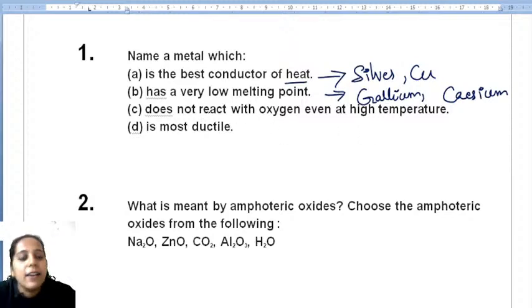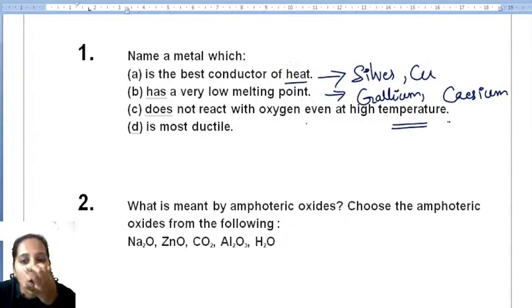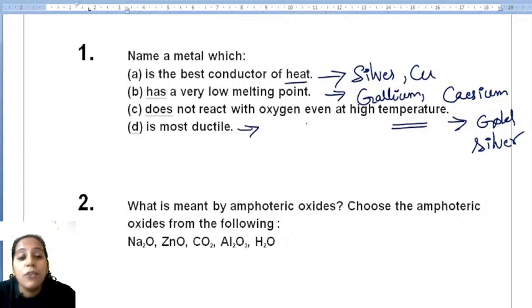Okay. Next, name the metal which does not react with oxygen even at high temperature. Most of you are telling gold, gold, gold. Yes, your answer is right. Both gold and silver do not react with oxygen even at high temperature. The most ductile metal, which is the most ductile metal?